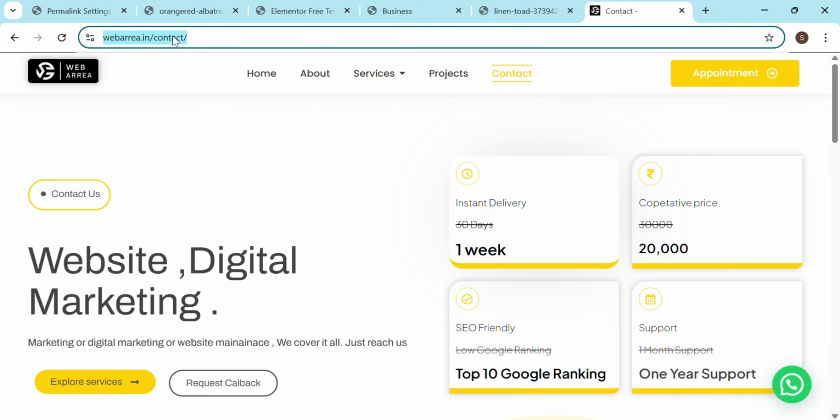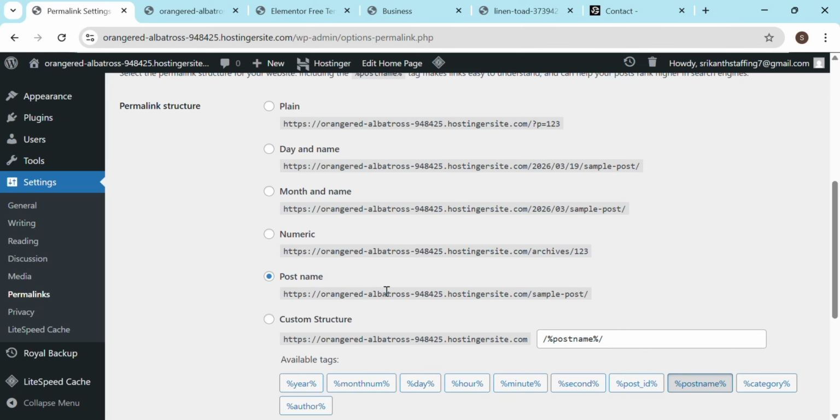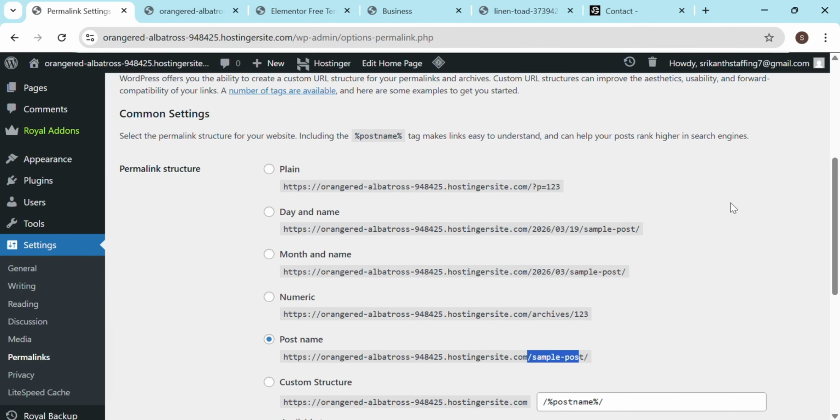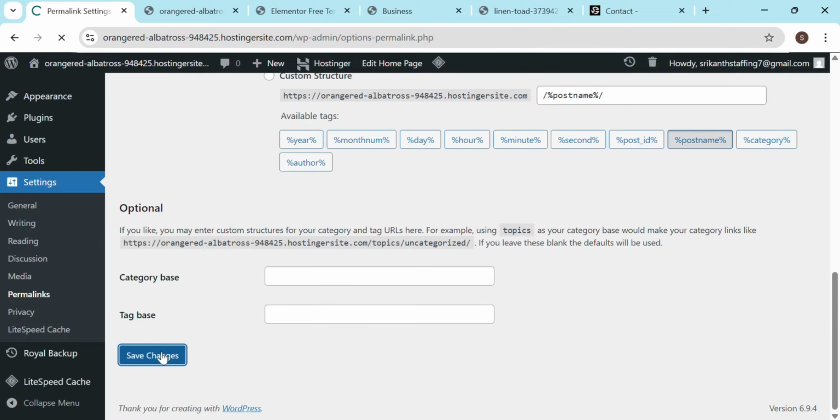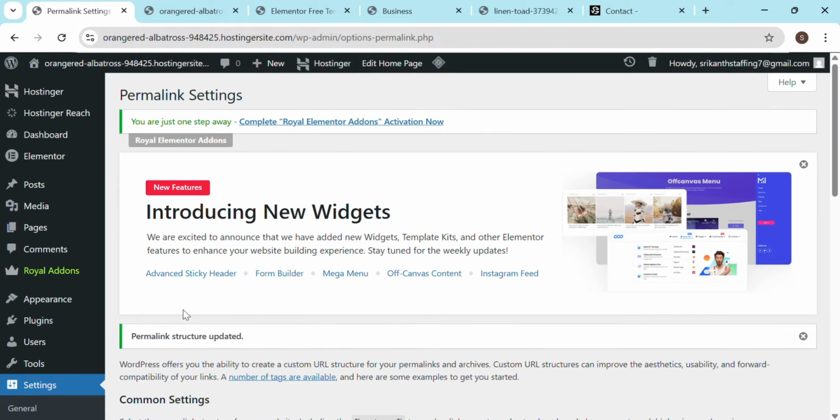To make sure you're getting the page name in the URL, you have to click on permalinks. Only then will the page name be displayed. If not, it will display something like a plain ID number, or month and the name of the post, or day and the name of the post. This will divert your page somewhere else, which doesn't have a default URL. So to make it short, just keep it as post name and always save. Okay, now it is done.